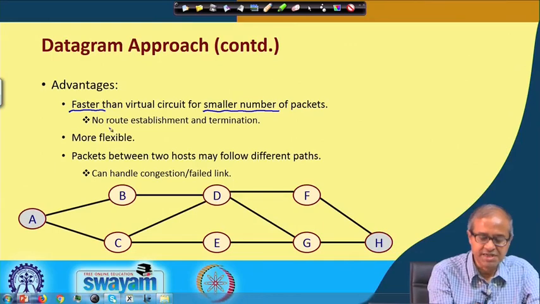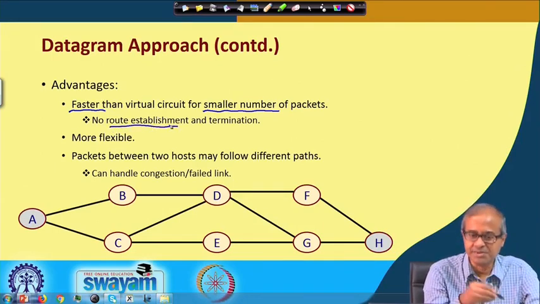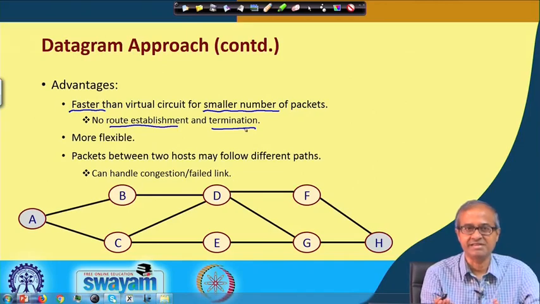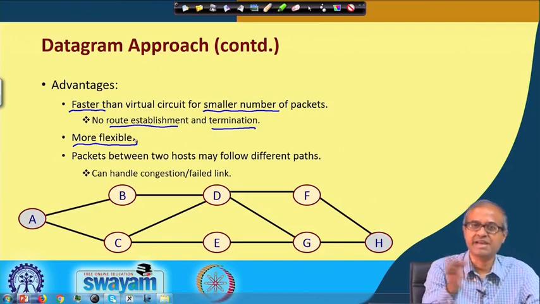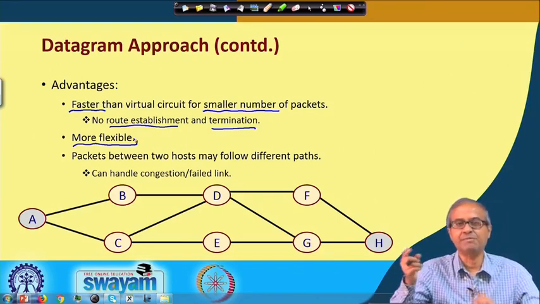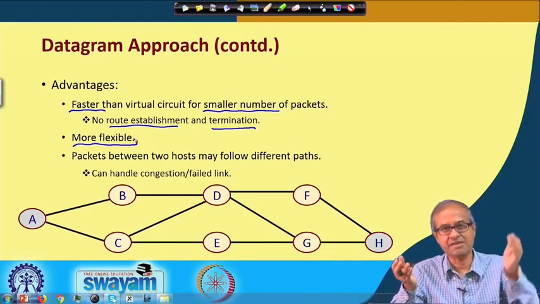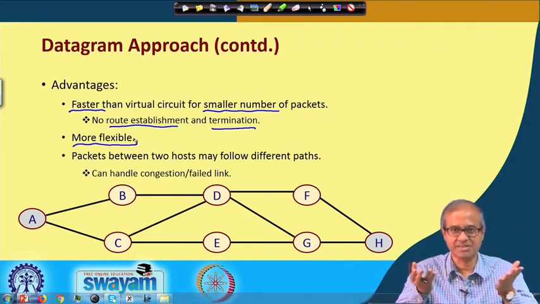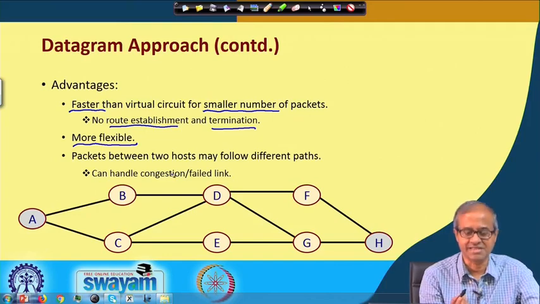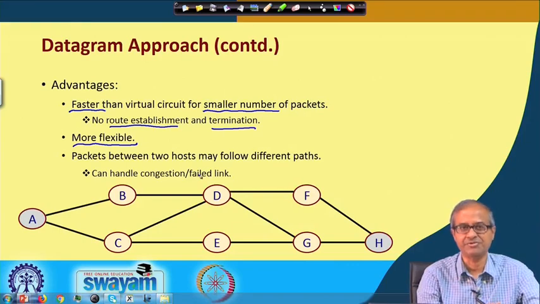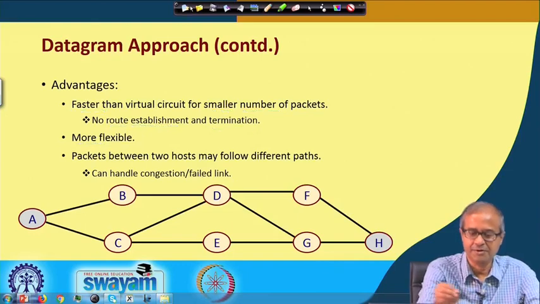Datagram approach does not need any route establishment in the beginning or route termination at the end, it does not require this. So, in that sense it is more flexible. Packets can follow different paths. If some of the links get overloaded, then the packets can follow an alternate path. These flexibilities are there. As I mentioned, it can handle congestion in the links, or some of the links may fail altogether, then an alternate link may be used, which was not there for a virtual circuit. Okay. All right.